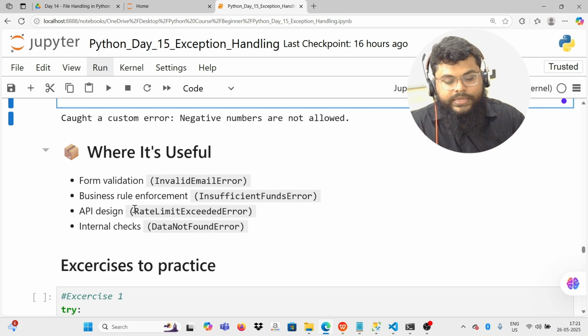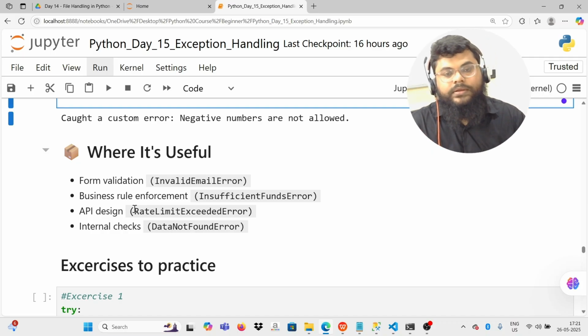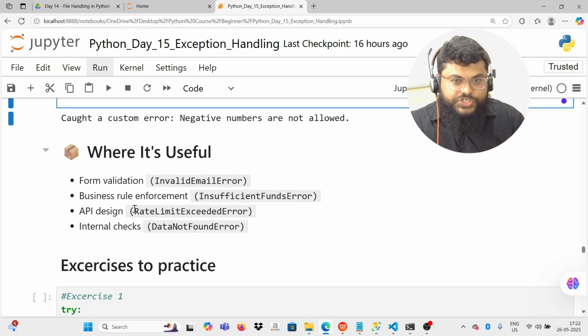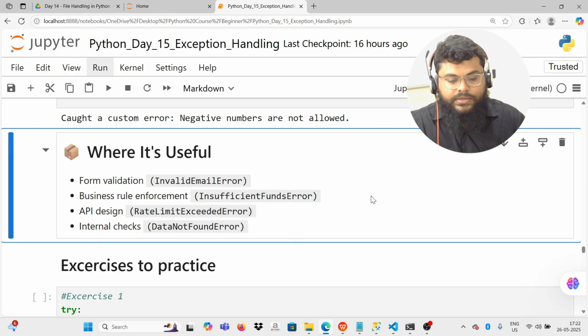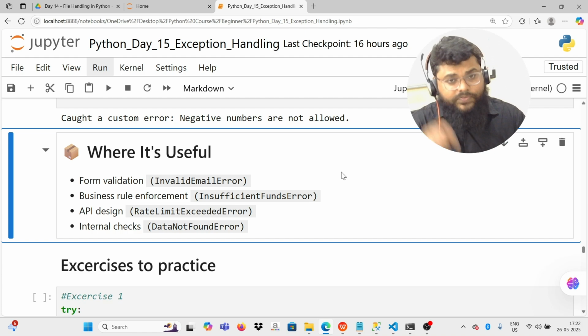API design: whenever you call an API, it hits the server, so you can limit how many hits a user can perform. If it reaches that threshold, like someone is accessing the API even after 1,000 times, you can raise a rate limit exceeded error. Internal checks, like a data not found error. All these custom exceptions which are not defined as built-in, you can build by yourself.